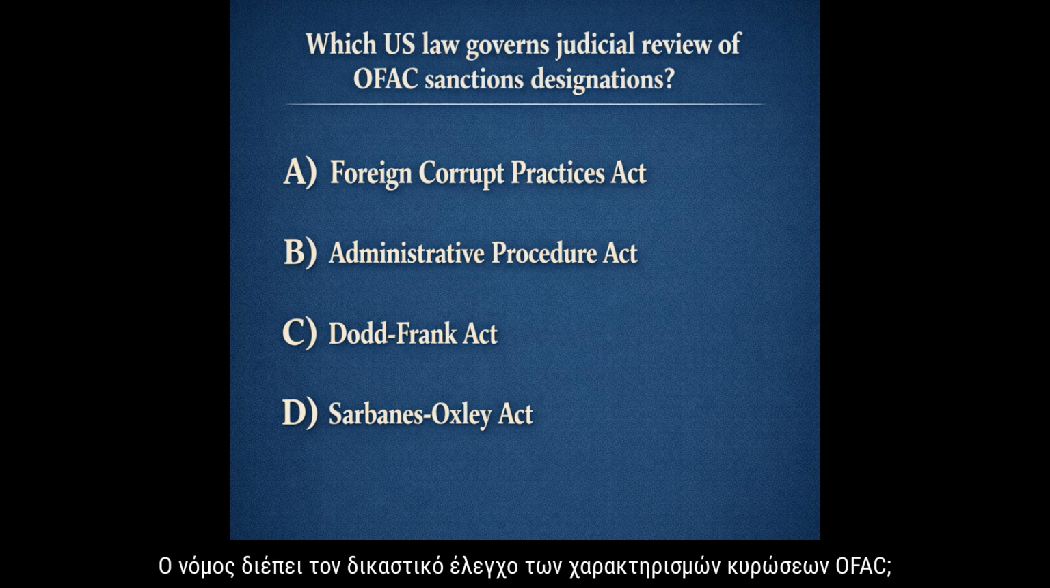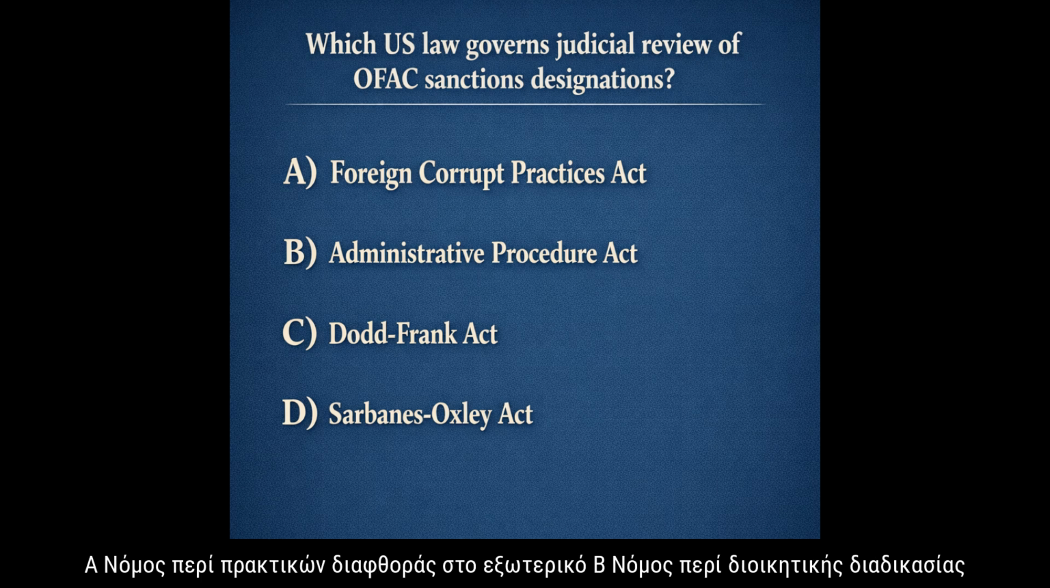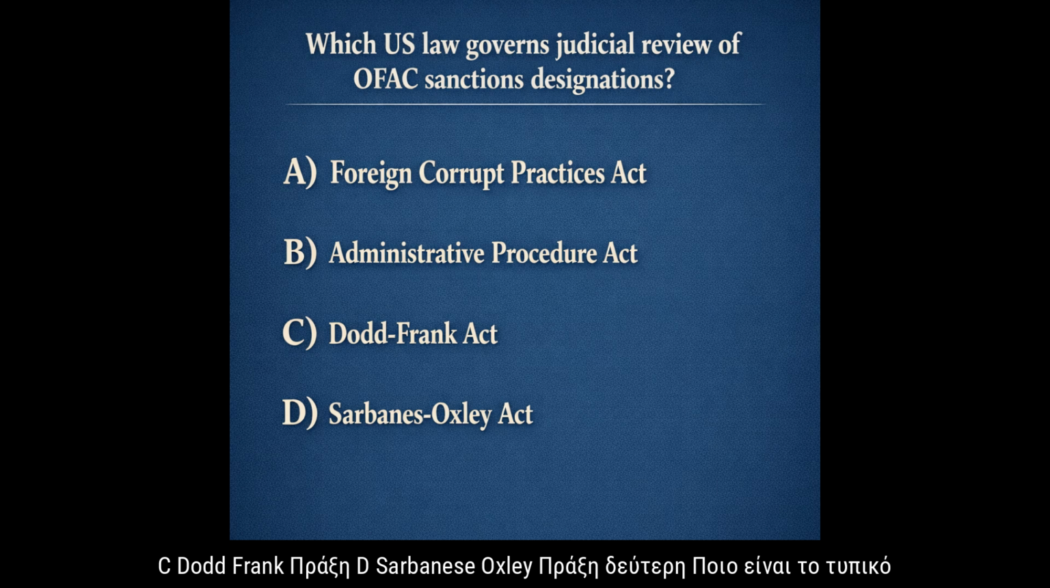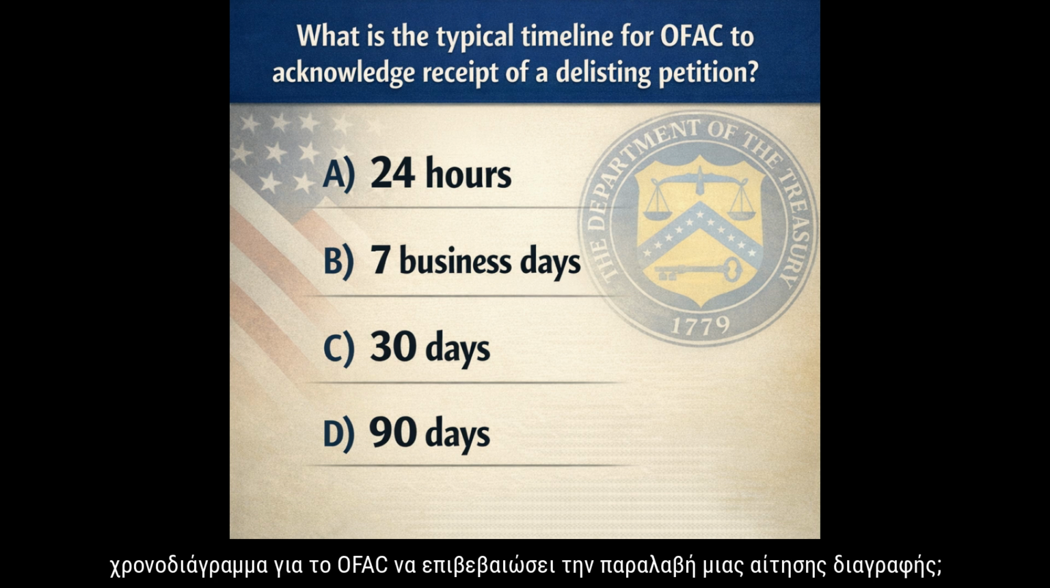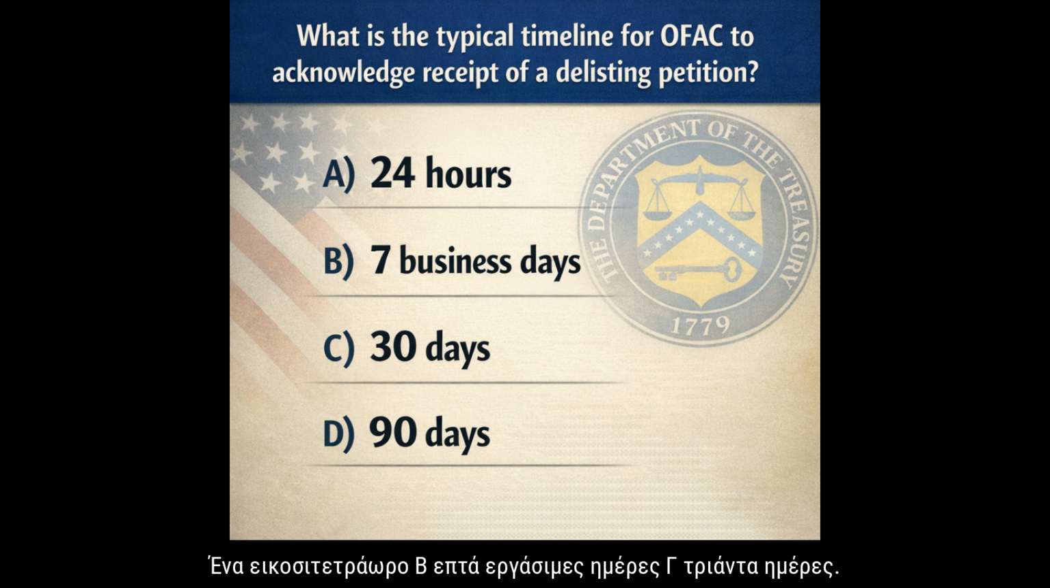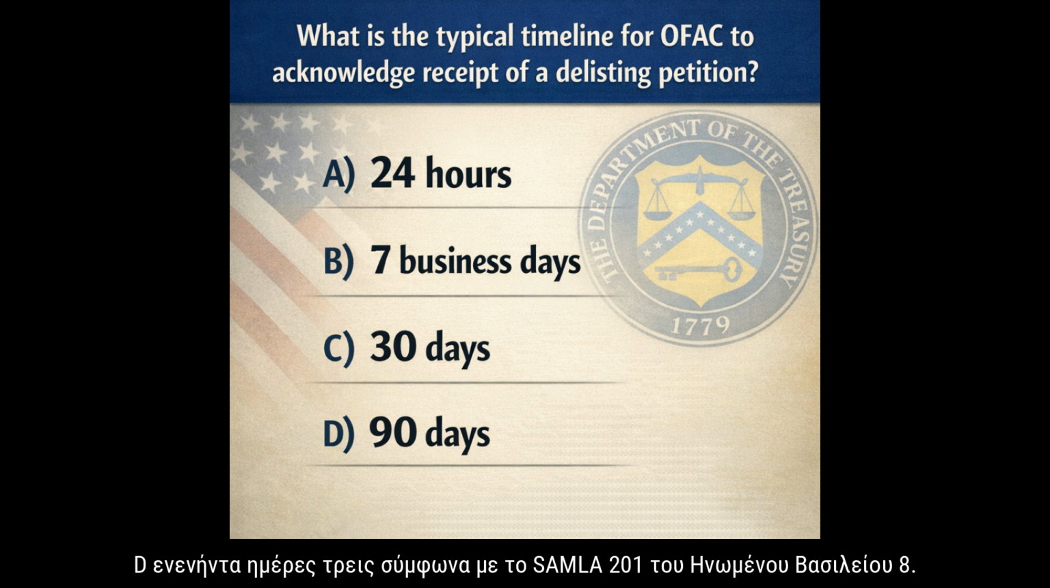1. Which U.S. law governs judicial review of OFAC sanctions designations? A. Foreign Corrupt Practices Act. B. Administrative Procedure Act. C. Dodd-Frank Act. D. Sarbanes-Oxley Act. 2. What is the typical timeline for OFAC to acknowledge receipt of a delisting petition? A. 24 hours. B. 7 business days. C. 30 days. D. 90 days.